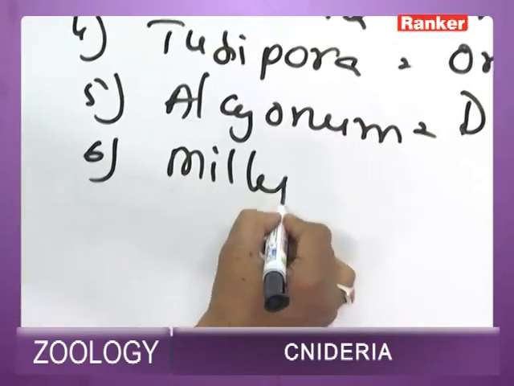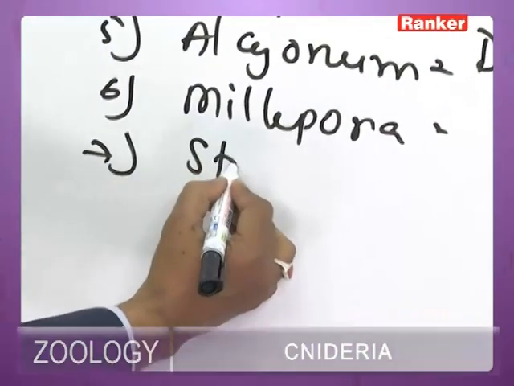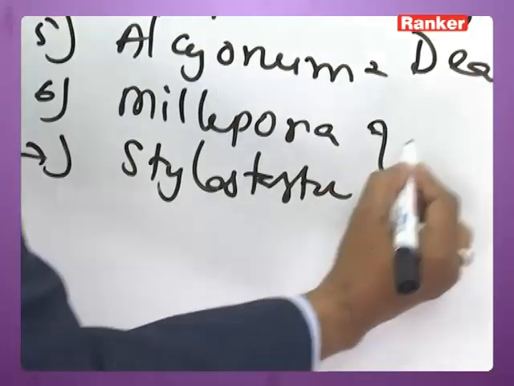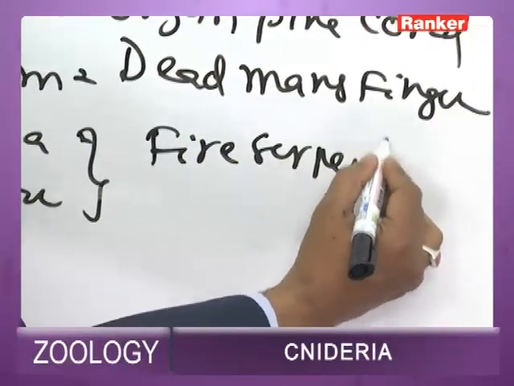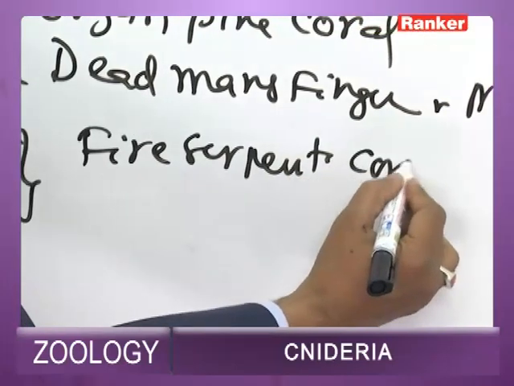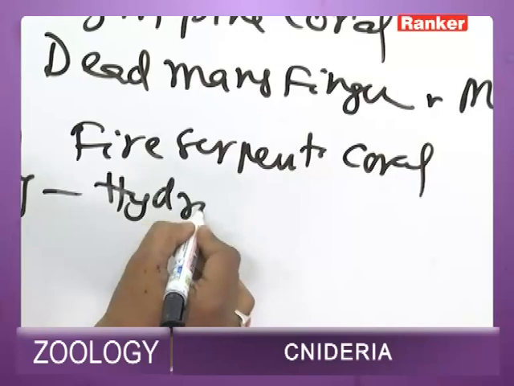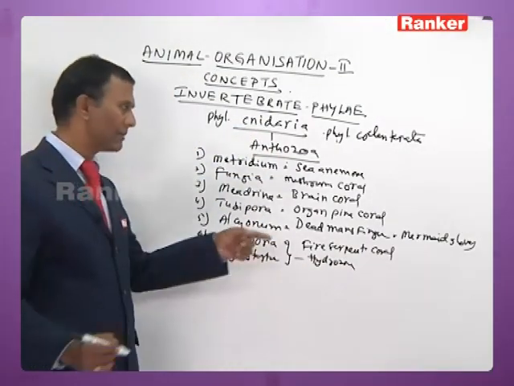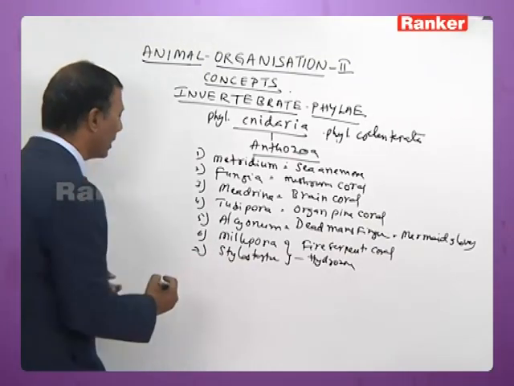Millepora and Stylaster are both commonly called fire serpent corals. They belong to Hydrozoa. Only these two corals, Millepora and Stylaster, belong to class Hydrozoa.